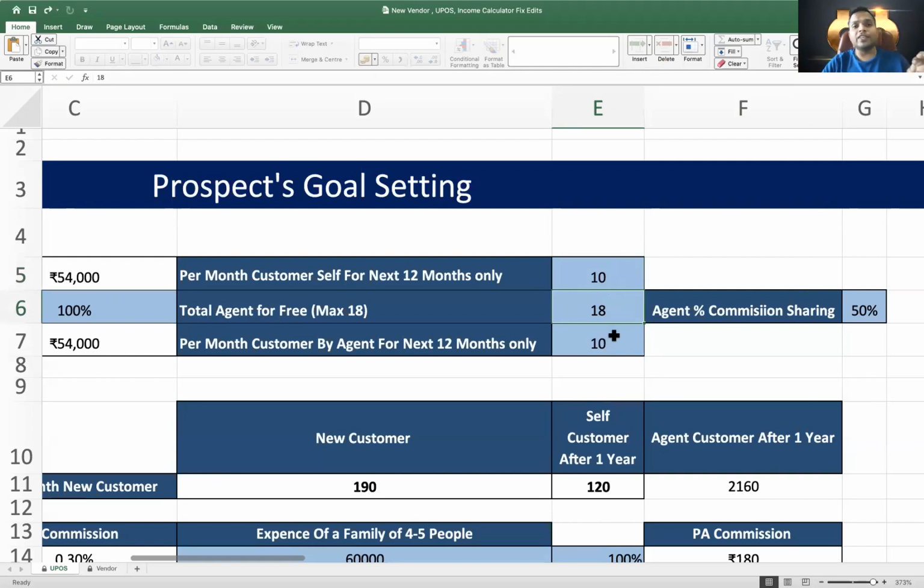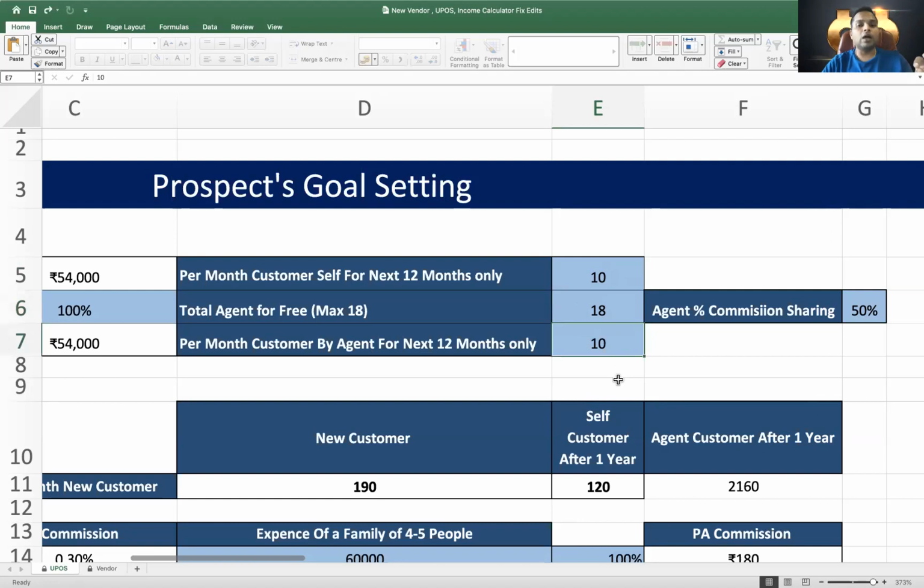Plus, there is a very beautiful feature in your UPOS, that you can make 18 agents who are as good as individual UPOS holders, but the only difference between them and you is they are not going to pay you. They are not going to buy this UPOS. You can give your extension of a UPOS to them free of cost. So this brings a lot of value for you, because these 18 agents, if you tell them that they need not invest anything, and whatever we earn, you take 50% and I take 50%, right? So anybody will be interested in working on your UPOS, right?